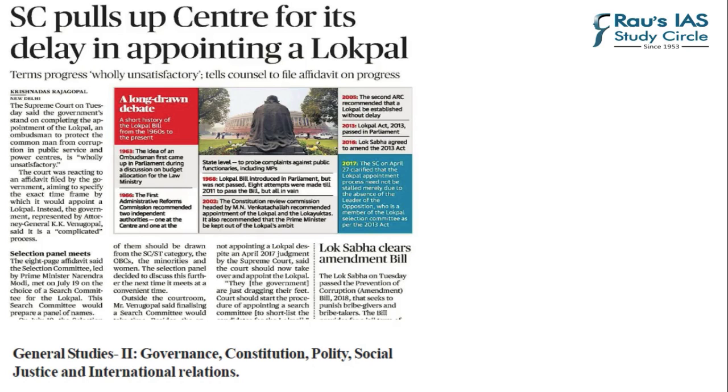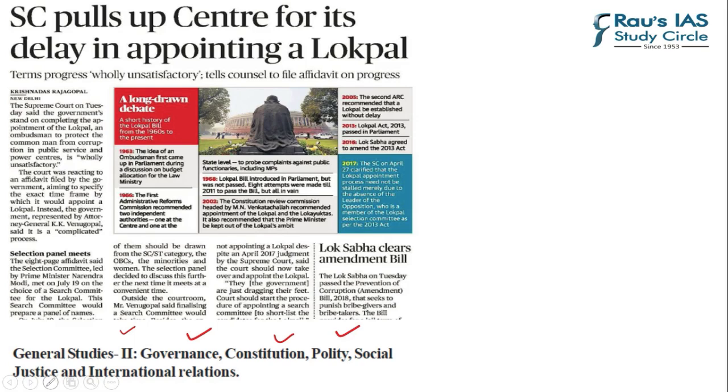Now, page number one of today's newspaper covers a wonderful article which talks about the Supreme Court pulling up the Centre for its delay in appointing a Lokpal. Now, you must understand that this is more of an interim news, so there are a few important things we can pick from the news, but we will wait for the news to mature in terms of the complete story. As far as this news is concerned, it can be part of General Studies paper 2, and it will come under governance, constitution, and polity.